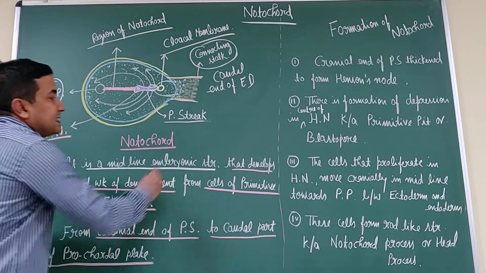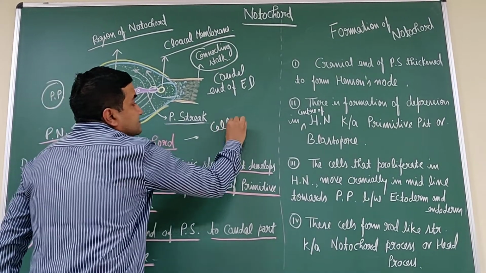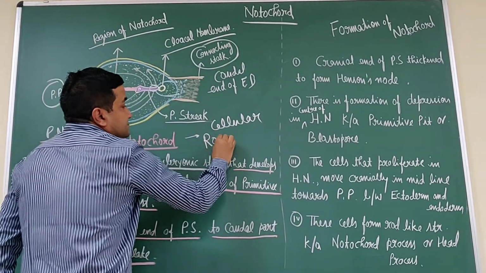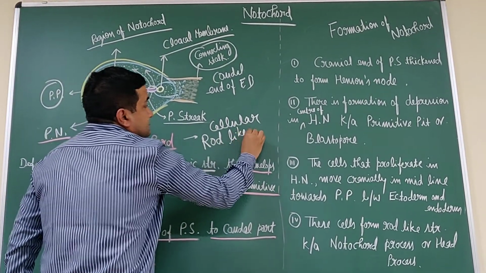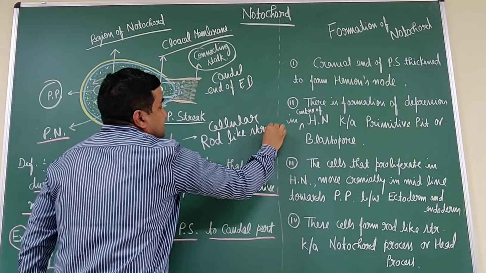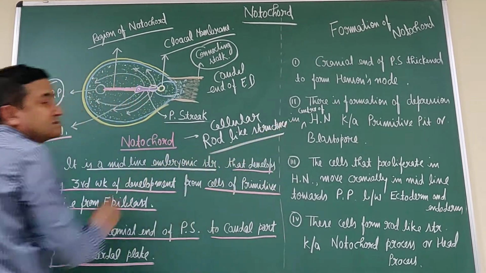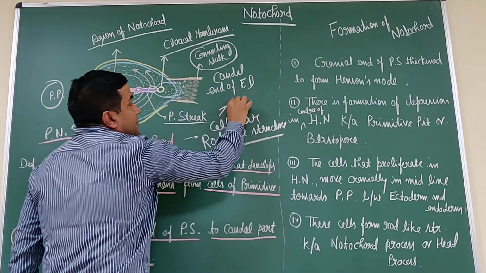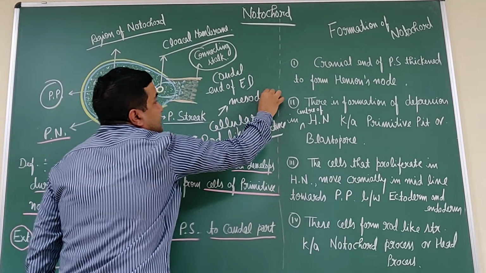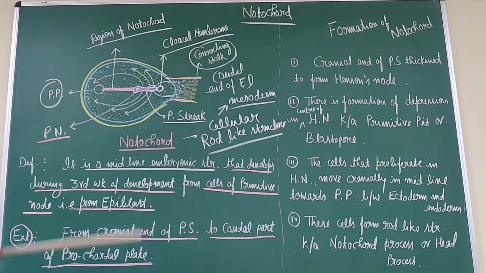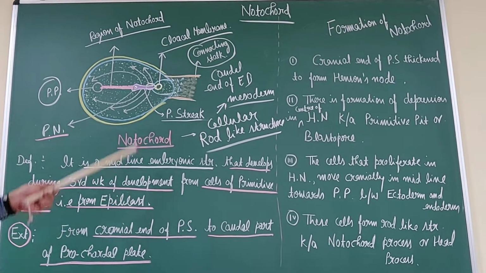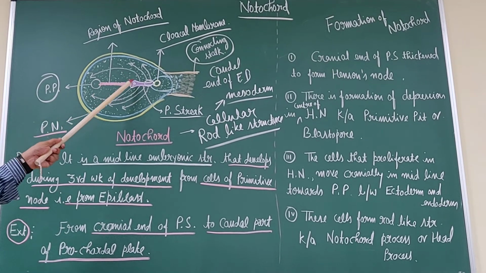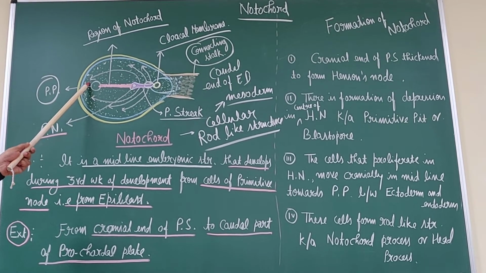And this notochord basically is a cellular rod-like structure, and it is a derivative of the mesoderm. It is present between the ectoderm and the endoderm in the midline from the primitive streak to the precaudal plate.